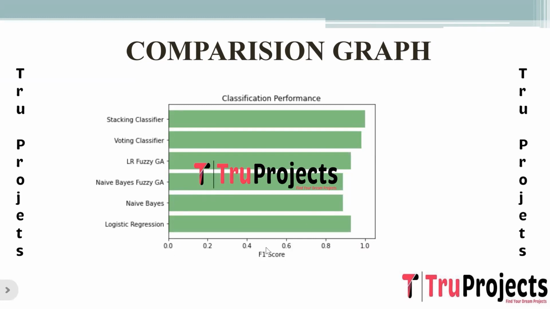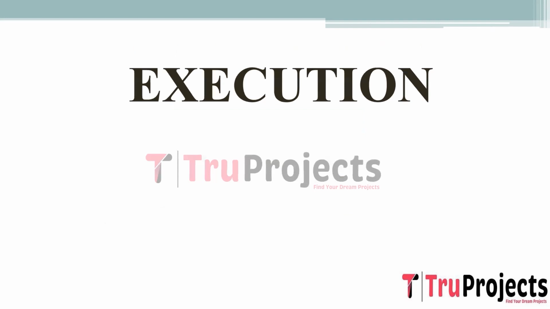This is the F1 comparison graph. On the x-axis we have the F1 score, and on the y-axis we have the algorithm name. F1 score is the harmonic mean of precision and recall. It is a balanced measure that considers both false positives and false negatives. It is calculated as 2 times the product of precision and recall divided by the sum of precision and recall. It provides a single metric that balances precision and recall, making it useful when we want to consider both false positives and false negatives in the evaluation.